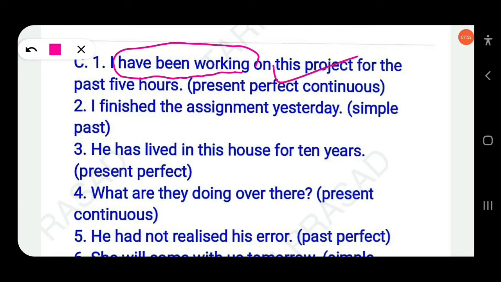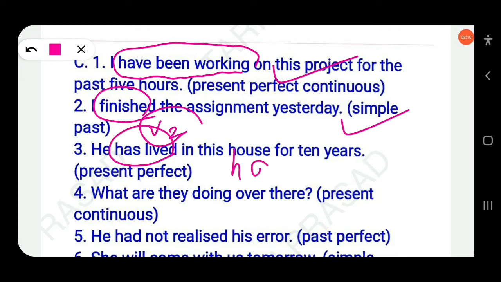Then next, I finished the assignment yesterday. So this is v2, the second form of the verb. So this is simple past. Then next, he has lived in this house for 10 years. Has lived is the structure of present perfect, has or have plus v3, the third form of the verb.